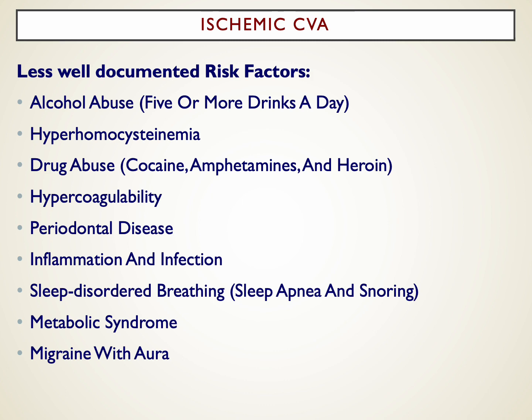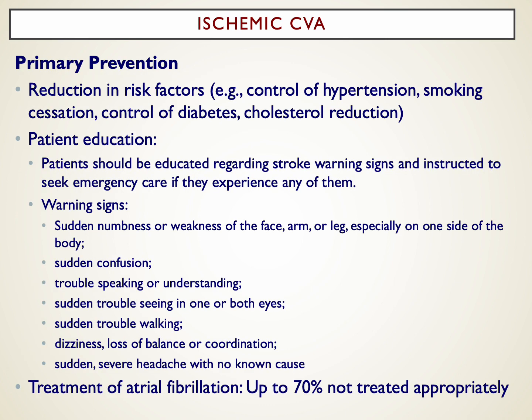ischemic CVA. The primary prevention for patients reducing risk factors is the first one: patient education, including recognizing warning signs of a TIA or CVA. And then the primary prevention is going to be done almost universally in patients who have concurrent atrial fibrillation.